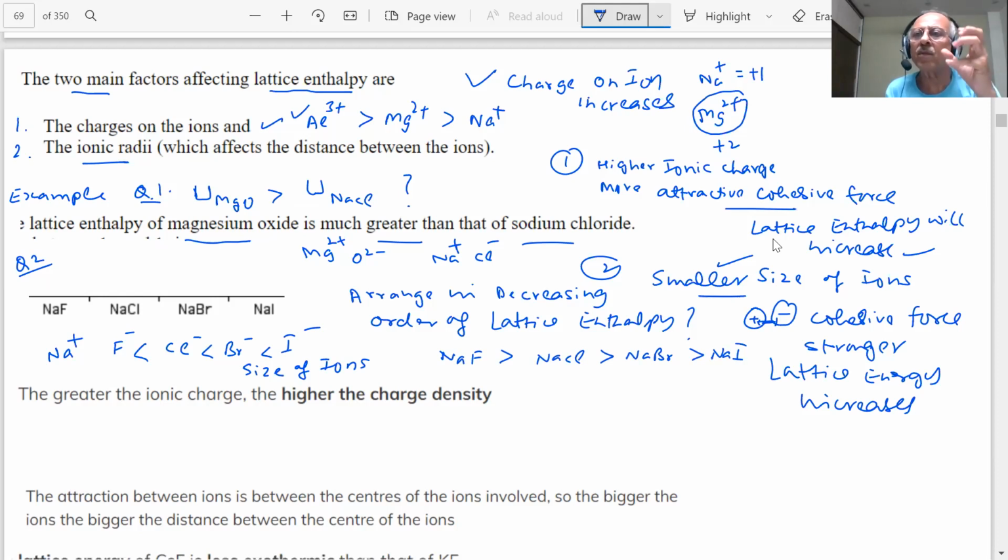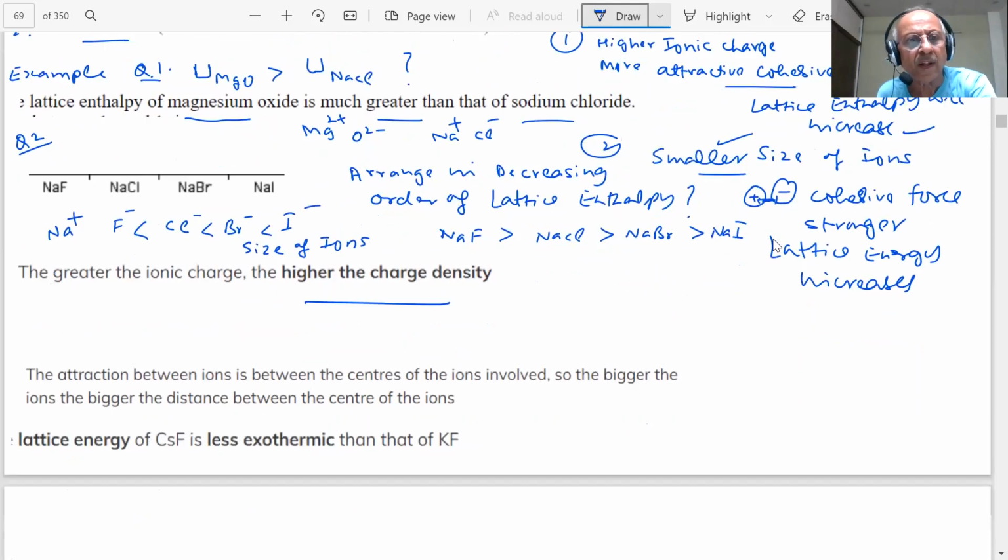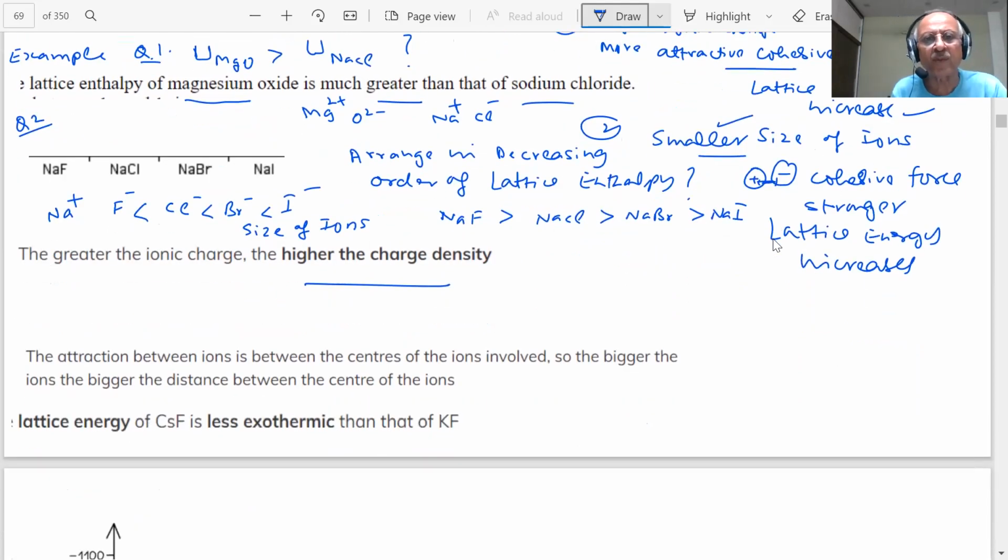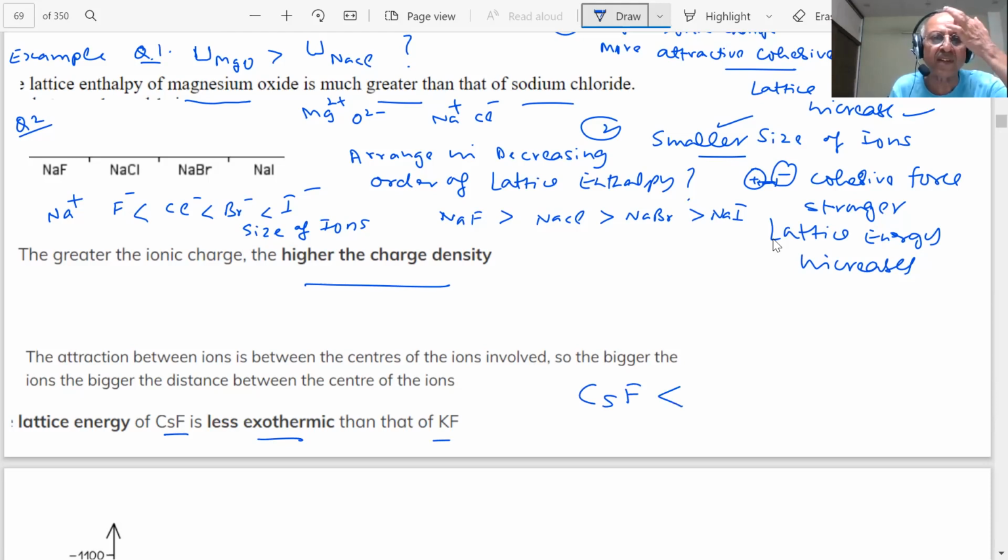So the smaller the size, the greater the ionic charge density, students. The attraction between ions is between the centers of the ions. So the bigger the ions, the bigger the distance between the centers of the ions. The lattice enthalpy of cesium fluoride is less exothermic than KF. If I compare CsF, cesium fluoride, students, its lattice enthalpy is less than KF.